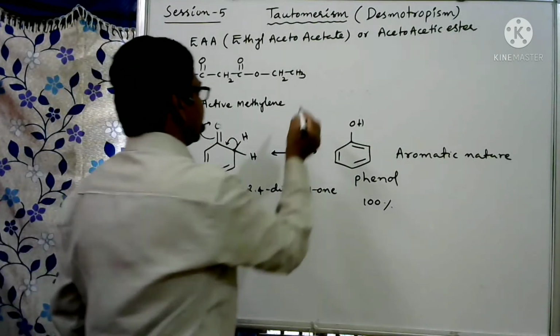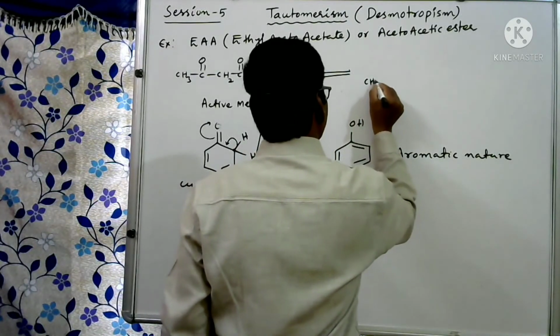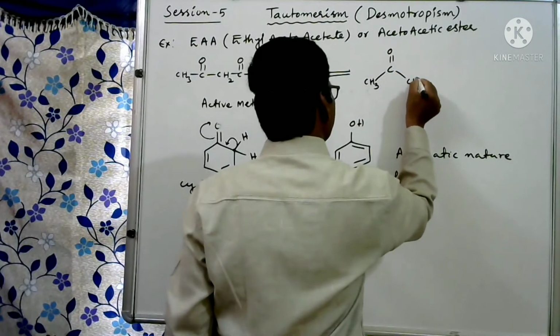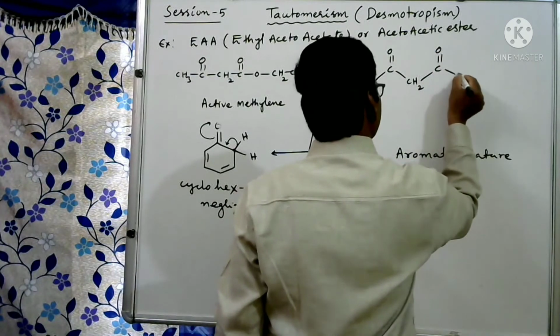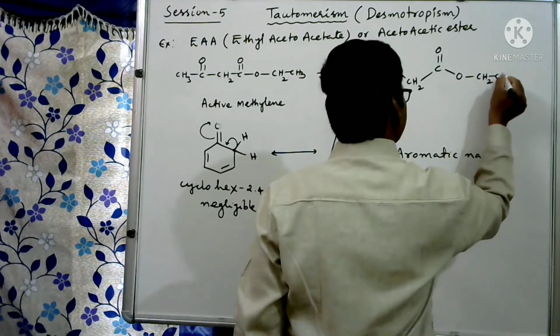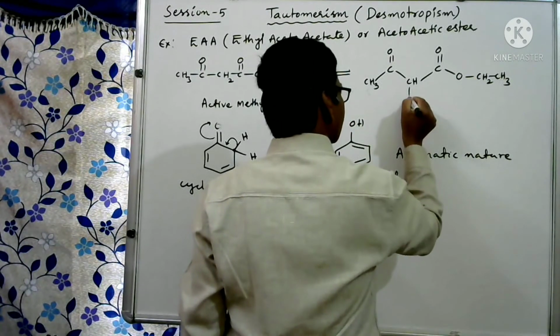So the same thing I am writing here: CH3, C double bond O, CH2, C double bond O, O, C2H5, otherwise CH2 CH3. Here this is the active methylene, no? So here there is a hydrogen.